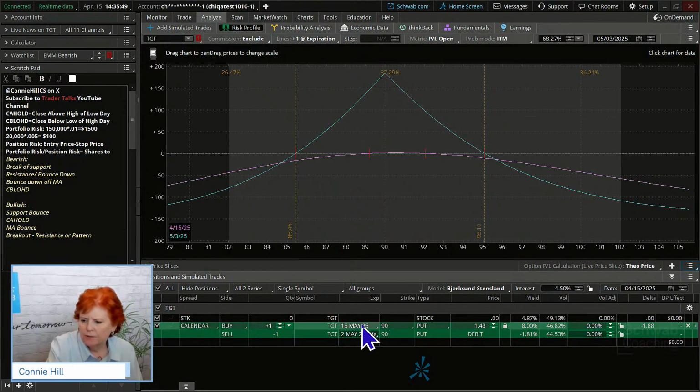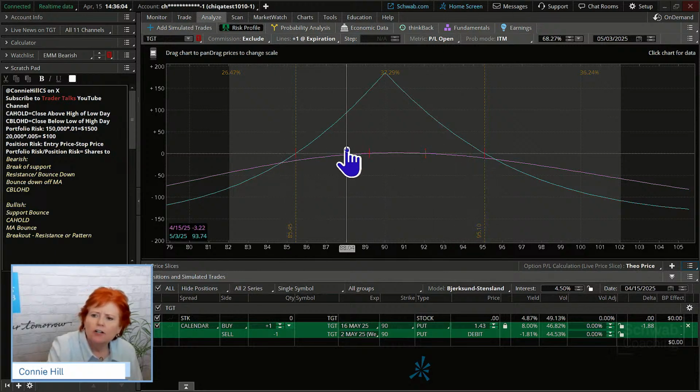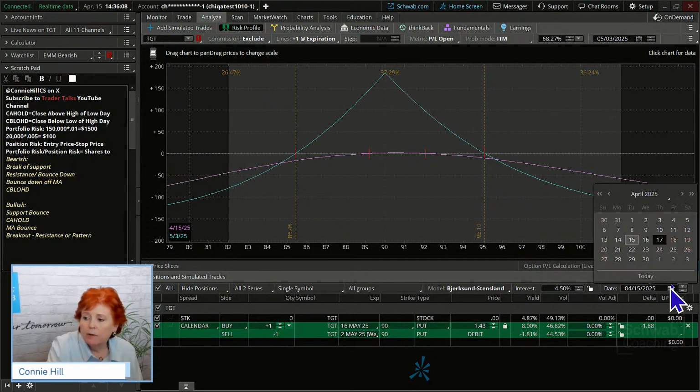I've gone through a decent explanation on the risk profile, so I hope it's starting to make sense as we throw another trade on here, okay? Our break evens, where they are, seeing this long range, seeing where our peak is. We could come down here again and play what if.